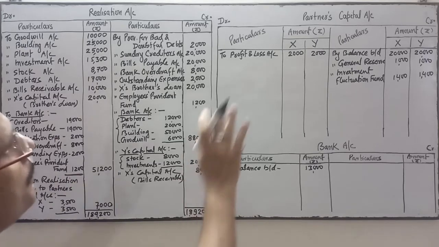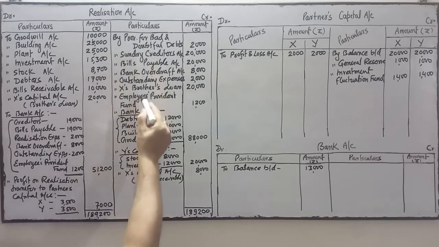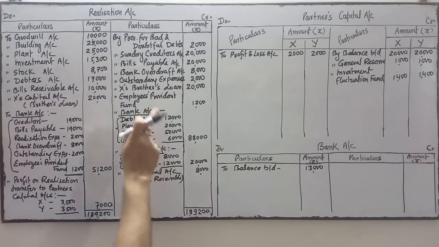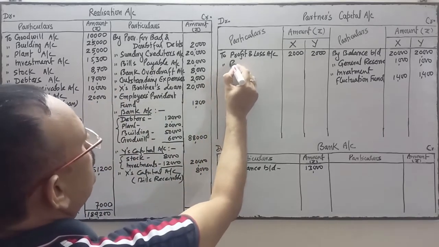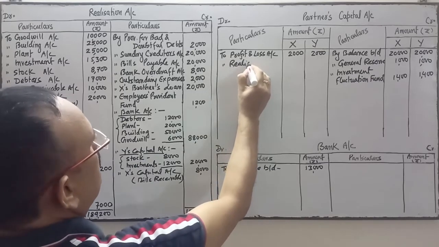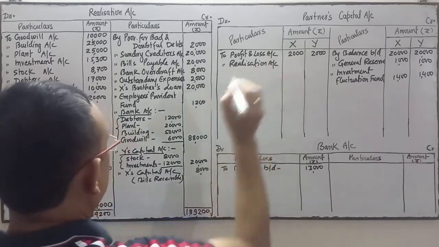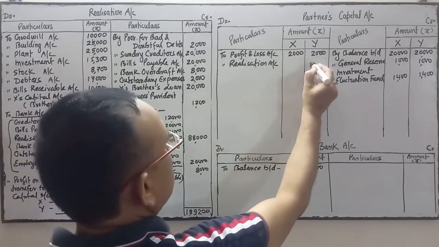Okay, now we'll prepare the partner's capital account. See the partner's capital account, this side, this Y's capital. So entry is Y's capital account debit to realization account. So this side we will write to realization account in the column of Y 20,000.